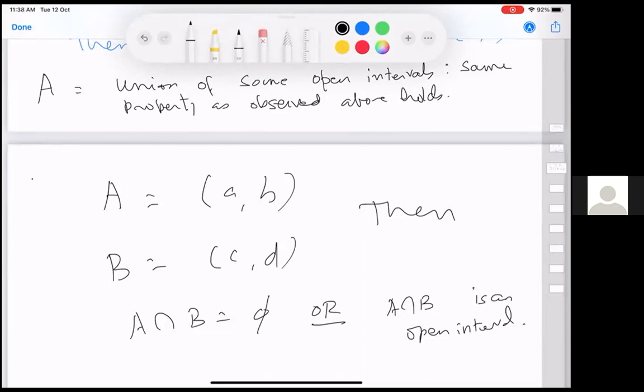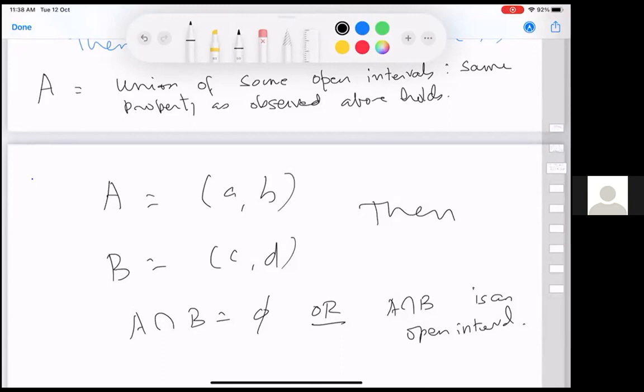So, trivial to prove. Let's say you assume if A is equal to C, then you take the smaller of B and D, and that will be the open interval. If it is 1 to 2 and 1 to 4, the intersection will be 1 to 2. So if A is equal to C, nothing to prove, it will be the open interval with the smaller of the two. Then we can assume that A is less than C.